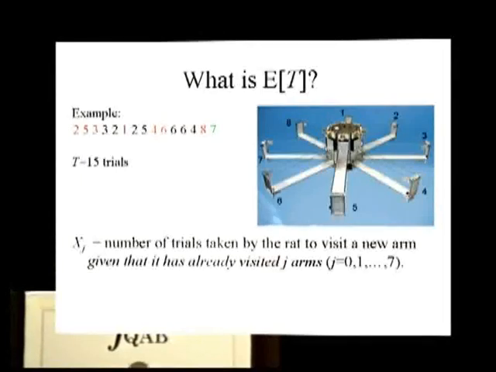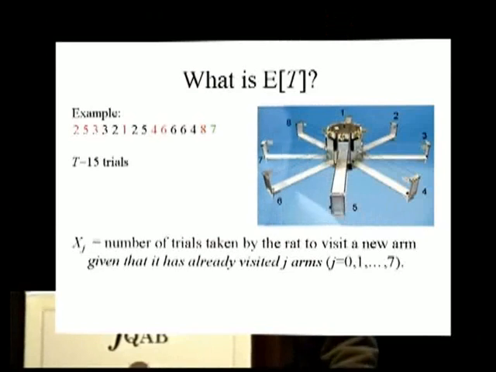So the key step is this. We're going to define a new variable, and we call it x sub j. When you see a random variable with a subscript, we need to understand 2 things. What does it stand for? What's the subscript doing? So let's go by parts. What is x? X is the number of trials taken by the rat to visit a new arm. Complex definition, but it will help us in a moment. So, number of trials to visit a new arm. So what's the subscript doing? It's going to be a condition, given that it has already visited j arms. So, if your rat has visited j arms, how many new trials did it need to visit a new arm?